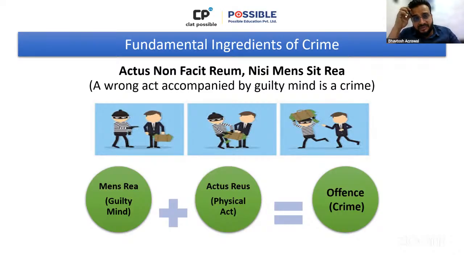So you see the maxim here, actus non facit reum nisi mens sit rea. What does this mean? That the action that has happened, whatever action is committed. So in this case, Ramesh, what action did he perform? He took away the mobile phone. That was the action. So we call it actus. So action has to be coupled with guilty mind for a crime. Okay, so essentially there are two components.